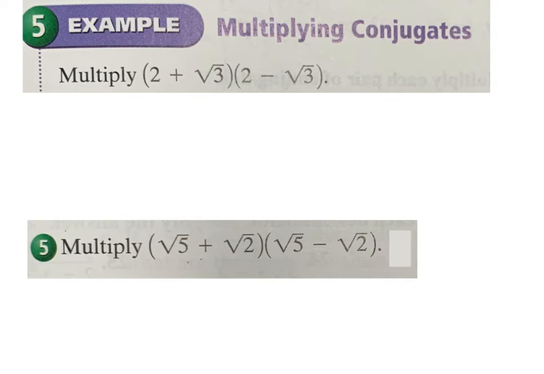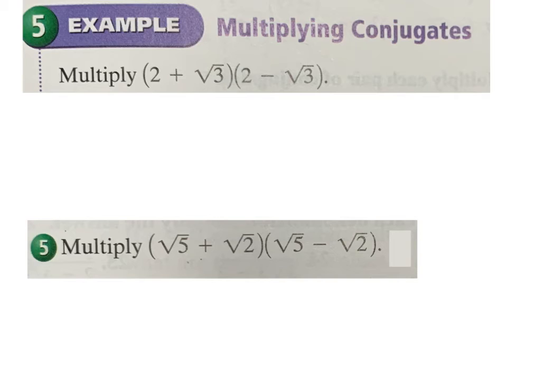All right, so multiplying conjugates. The term conjugate is the same exact binomial, except you change the sign of the last term. All right? So these are conjugates. I have a 2 and a 2. Yes, square root of 3 and square root of 3. The only difference between these is the sign in between them. All right? Not the sign at the beginning. That does not change. Only the sign in between them changes.